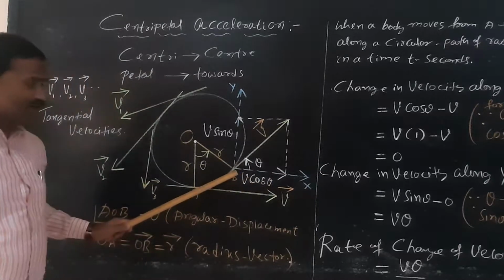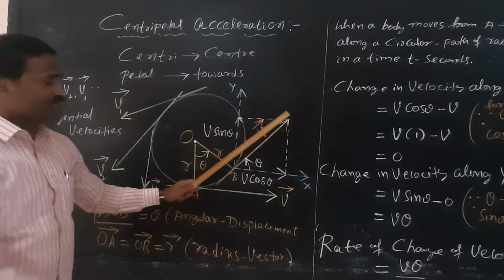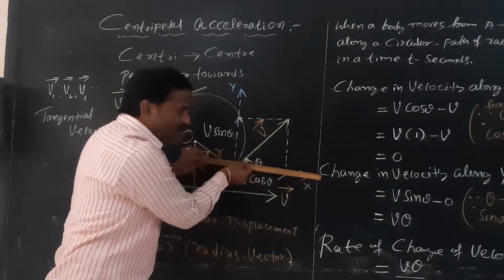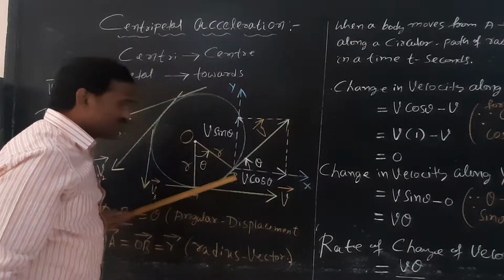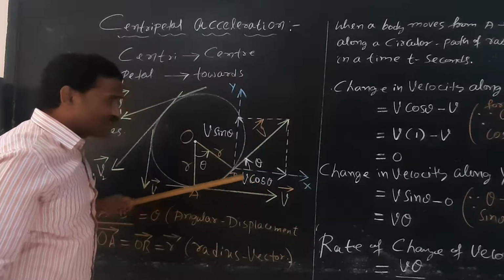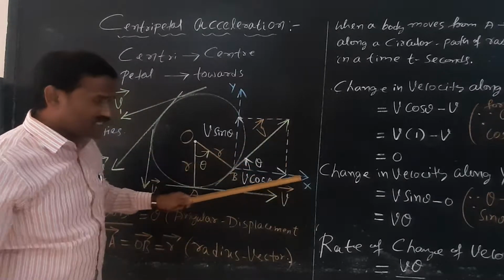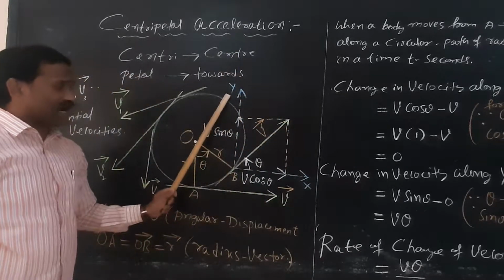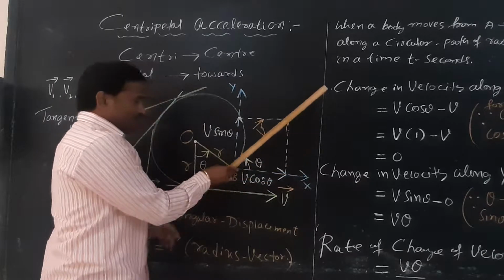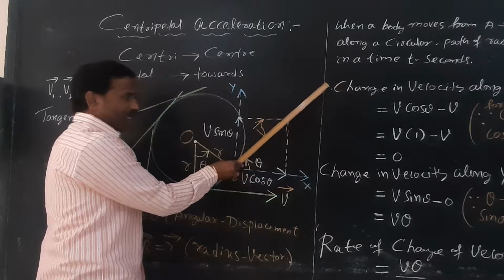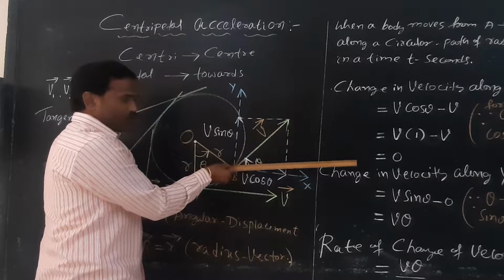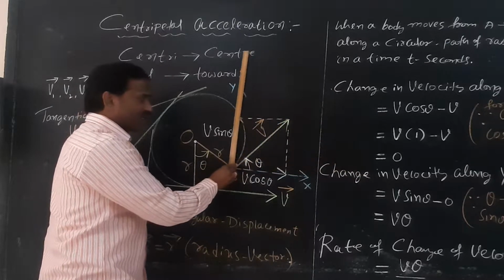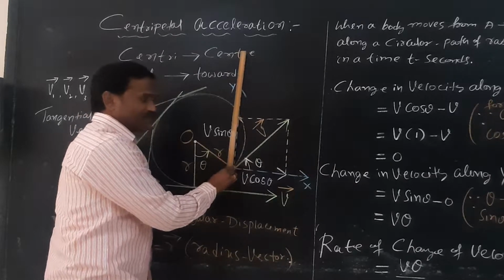Now at point B, this is the tangential velocity. This tangential velocity is split into two components. One is called the horizontal component of velocity, which is v cos theta, parallel to the x-axis, and v sin theta is parallel to the y-axis. So at point B, the velocity is split into two components: v cos theta, the horizontal component of velocity, and v sin theta, the vertical component of velocity.